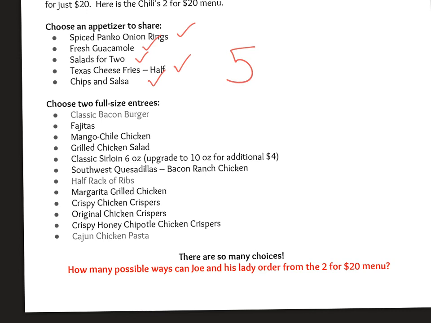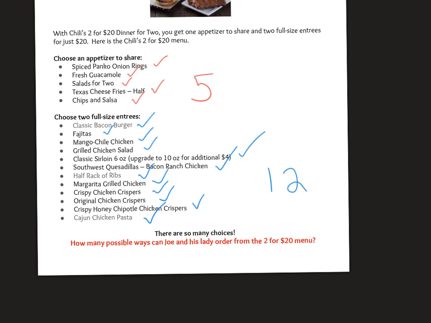And then I'm going to count and say there's 1, 2, 3, 4, 5, 6, 7, 8, 9, 10, 11, 12 different entrees. I figure I need to know how many different appetizers and entrees there are for me to figure out how many different combinations there are.